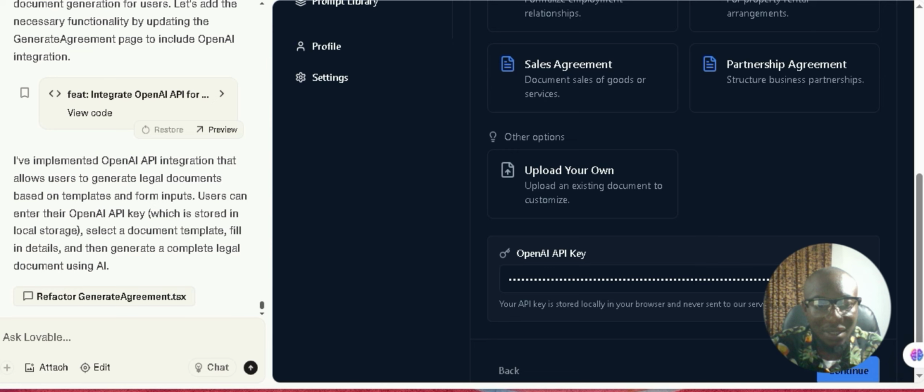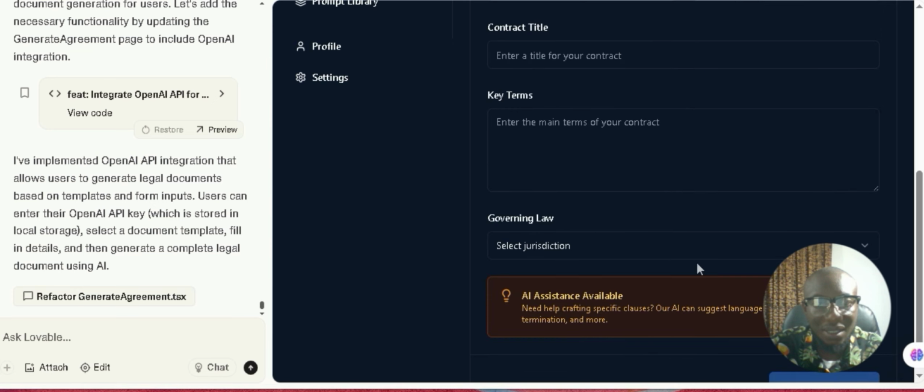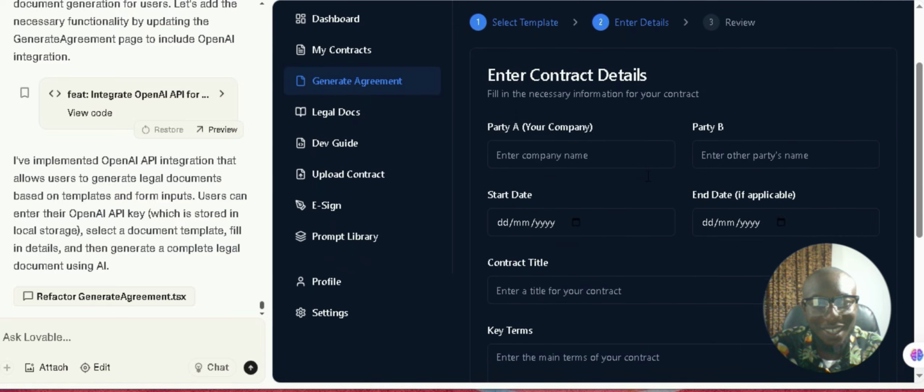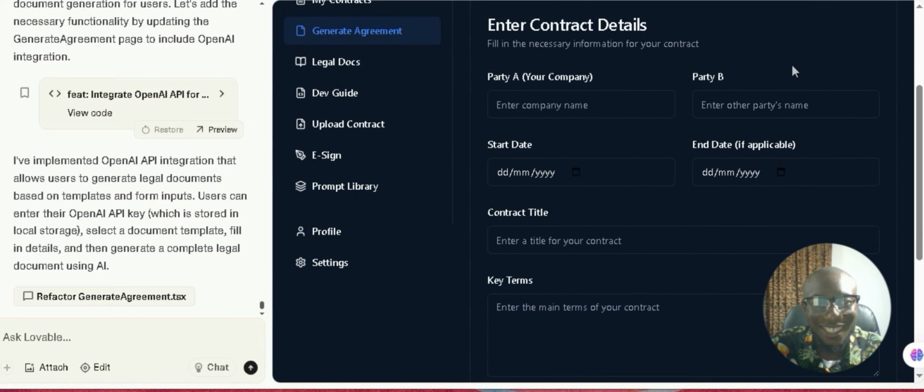Okay, I'm seeing continue here. Let me see. Oh, awesome. So this is beautiful. You can see this is actually working.